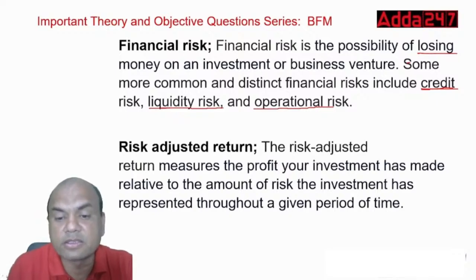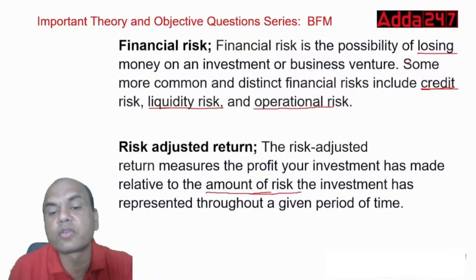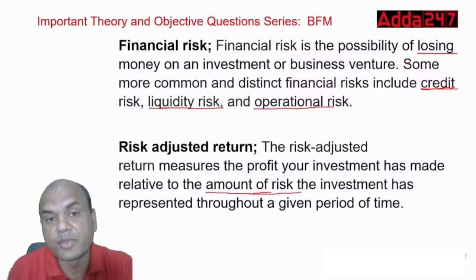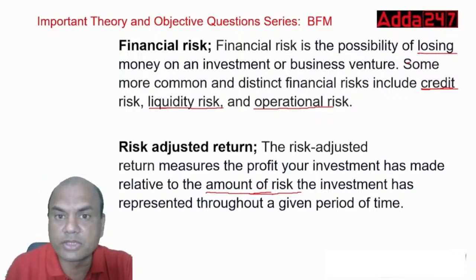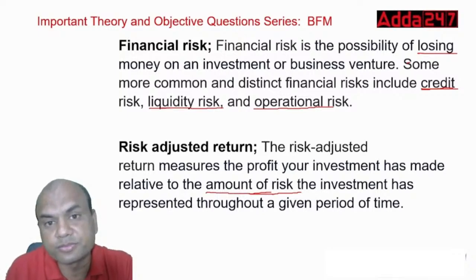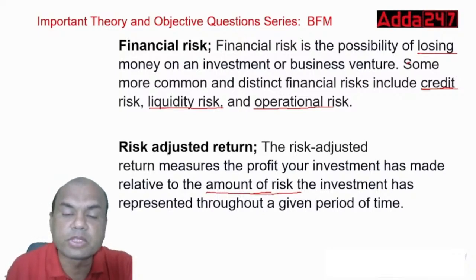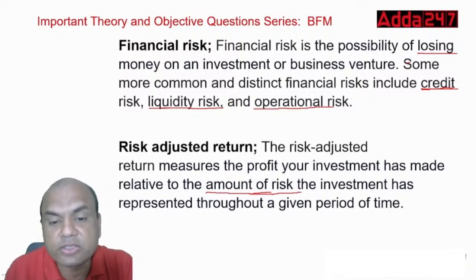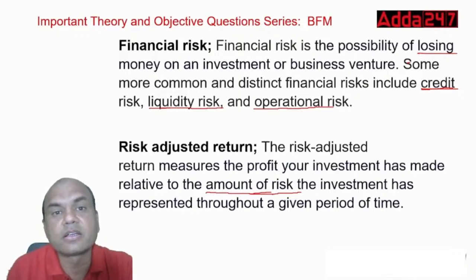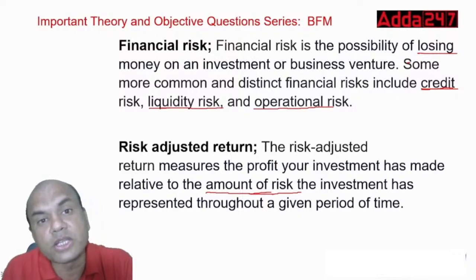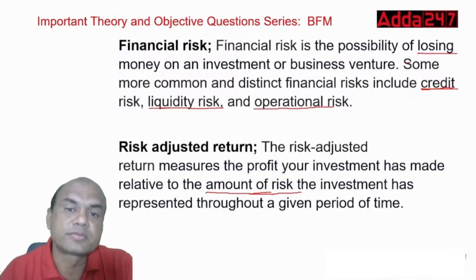So what is the risk involved in this investment? Relative to the amount of risk, that is important. Now, if I invest in a nationalized bank FD, then the risk is zero. But if I invest in a mutual fund, there is risk involved in it. So this risk factor I'll have to consider using other derivative products. This risk is to be mitigated using the derivative products. So those derivative products will require higher cost.